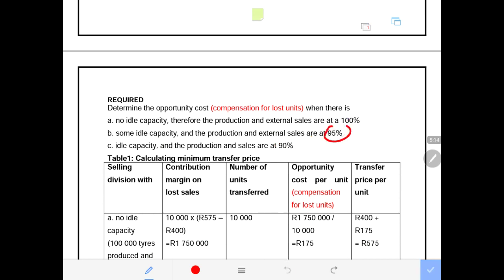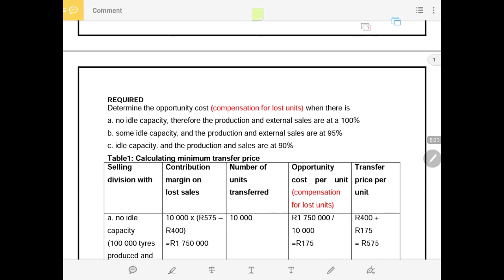Similarly, with the second scenario, operating at 95%, obviously that 5% is idle capacity. Then they can increase and operate at 100%, and that 5% will be transferred to another division.